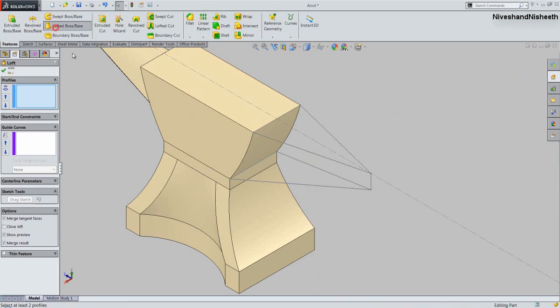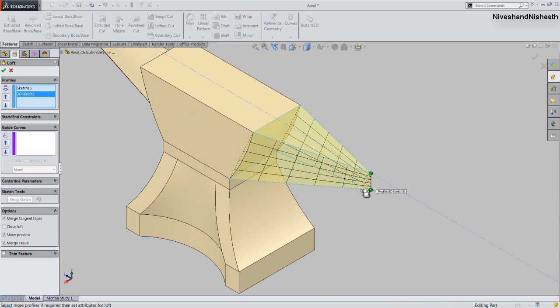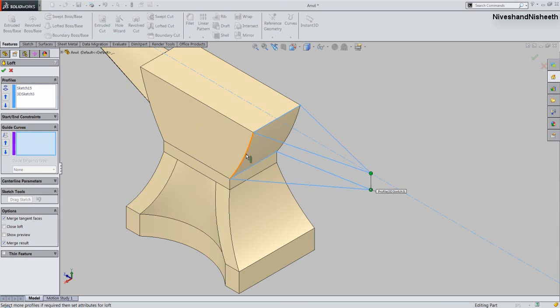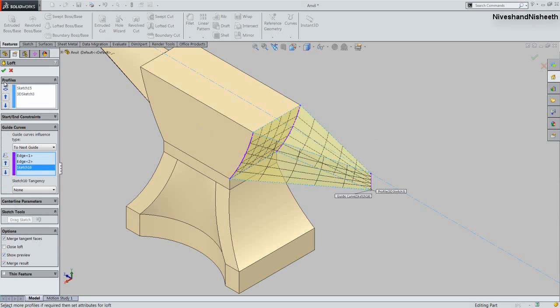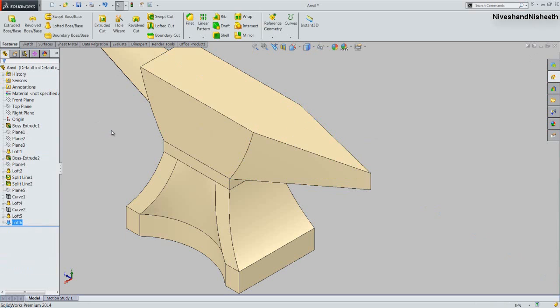Activate the Lofted boss base command. At first, we will select the top and bottom triangles on here. And then next, select these two curves and this vertical line. Click OK to finish the command.